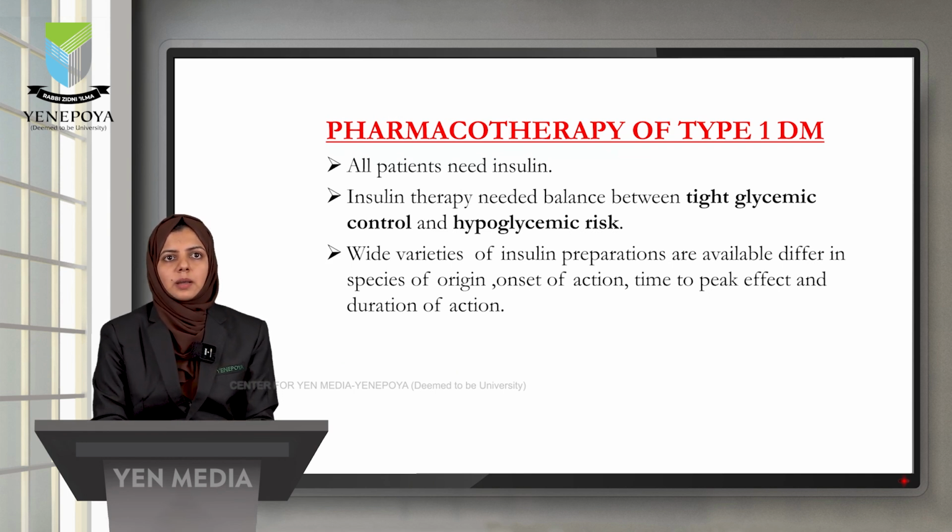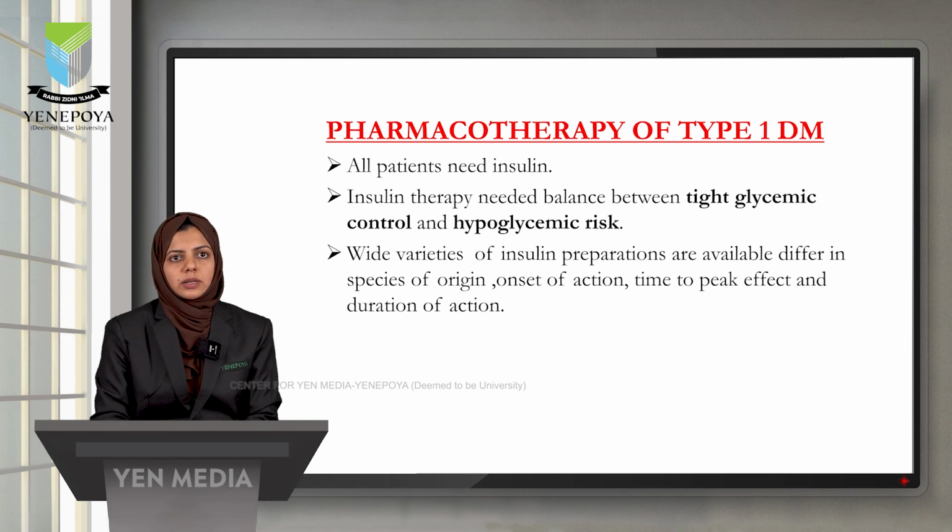For type 1 diabetes, we mainly use insulin, since there is a deficiency of insulin in our body. Insulin therapy needs a balance between tight glycemic control and hypoglycemic risk. That is, if we take more than the required amount of insulin, it can lead to hypoglycemia, that is a decreased level of glucose in our body. There should be a balance between the glycemic control as well as the hypoglycemic risk.